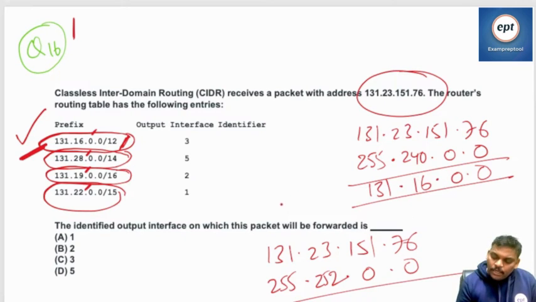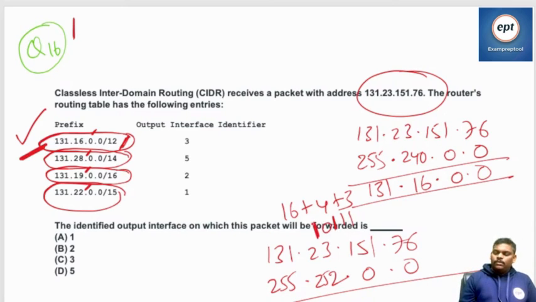What is the binary of 23? 16 plus 4 plus 2 plus 1, that is 16 plus 7, 23.